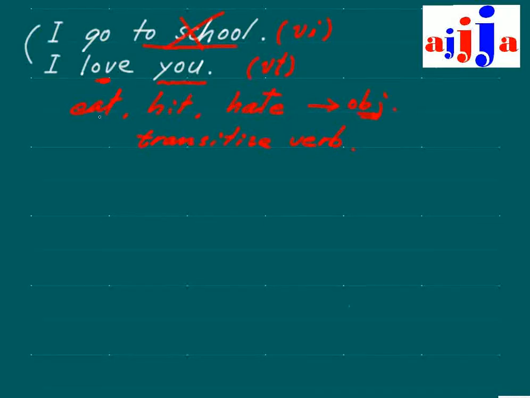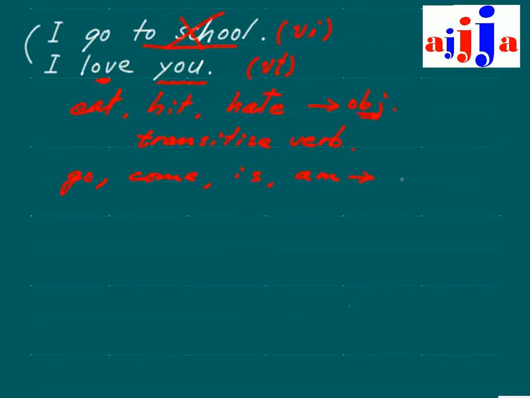What if we don't have the object? Then, like go or come, or is, am.